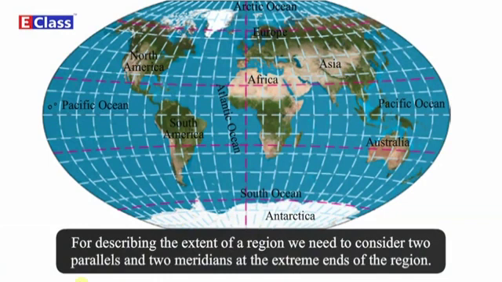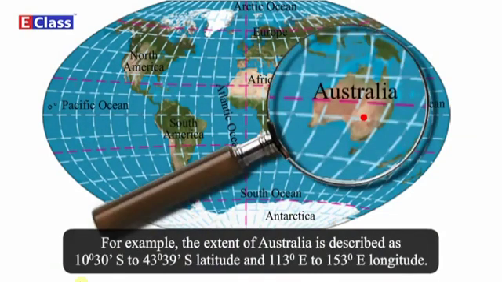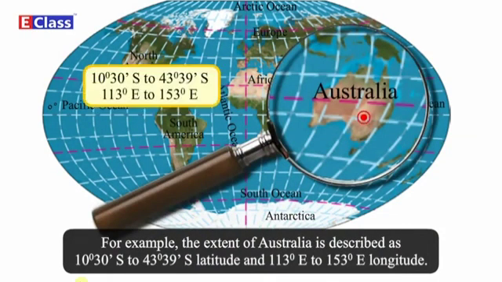For describing the extent of a region, we need to consider two parallels and two meridians at the extreme ends of the region. For example, the extent of Australia is described as 10 degrees 30 minutes south to 43 degrees 39 minutes south latitude and 113 degrees east to 153 degrees east longitude.